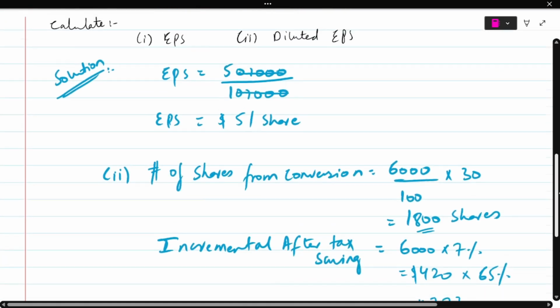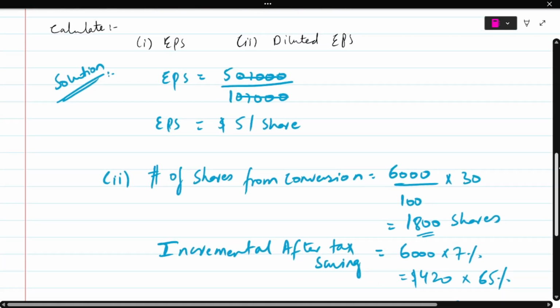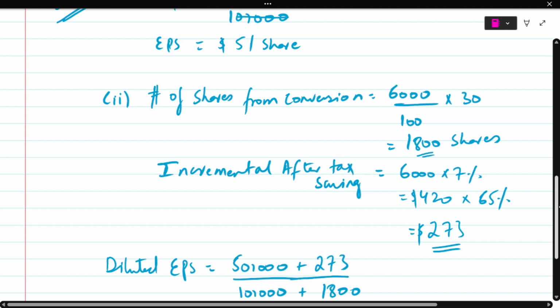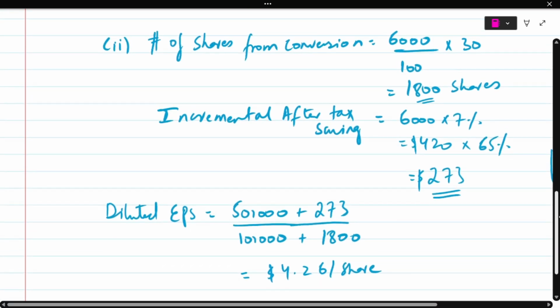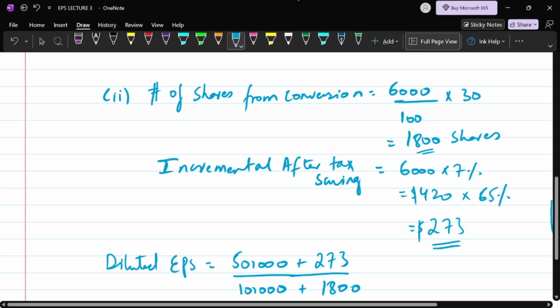You can see that your EPS was $5 per share, and because of these convertible loan notes, your EPS has fallen to 4.26. So yes, it is indeed a diluted EPS. This is how you solve these questions.